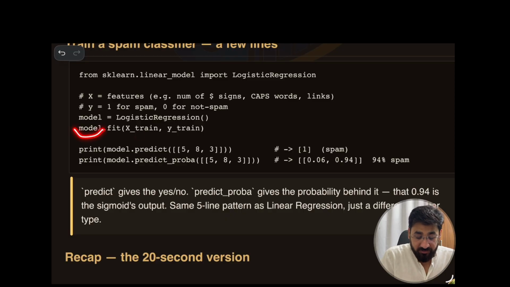Now with model.fit, we provide the training data set, and then we give it, okay, this is 5, this is 8 and this is 3. This is the count of dollar signs, caps and links. Now we ask whether it is a spam. It has learned that through model.fit on our data, and now it predicts it is a spam. Now we want to know the probability, because under the hood it is working on probability. So we call predict_proba, which gives us the probability. It gives 94%. That is a spam.